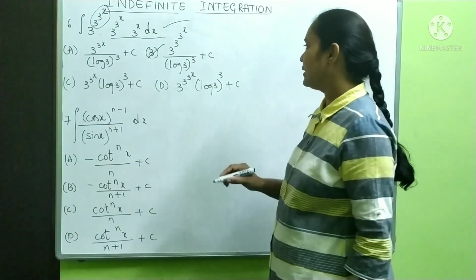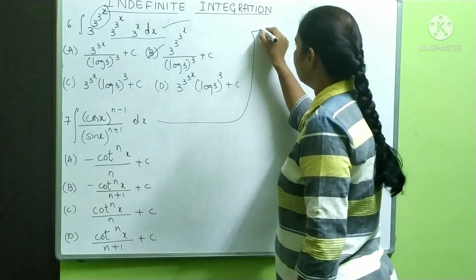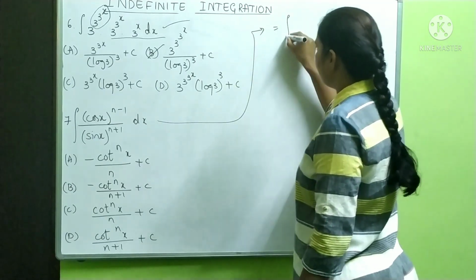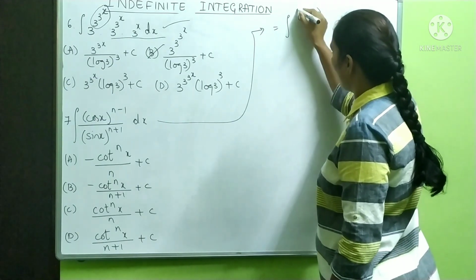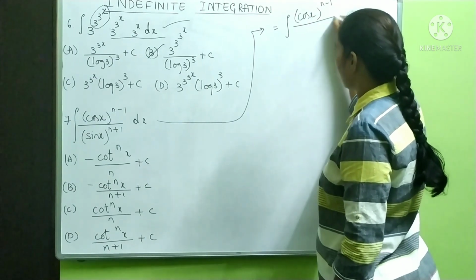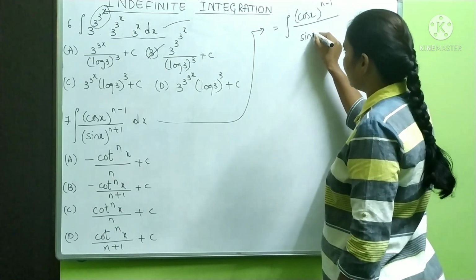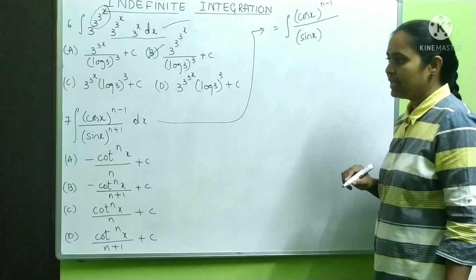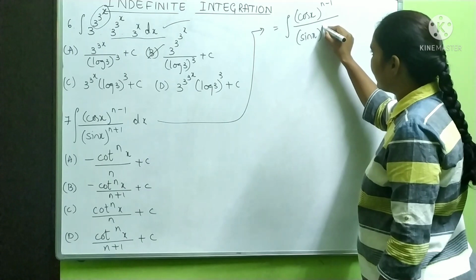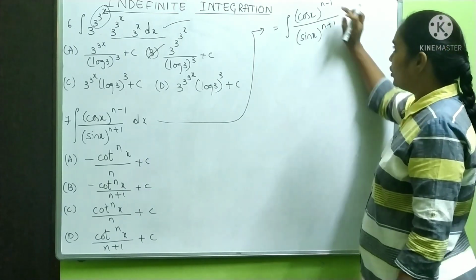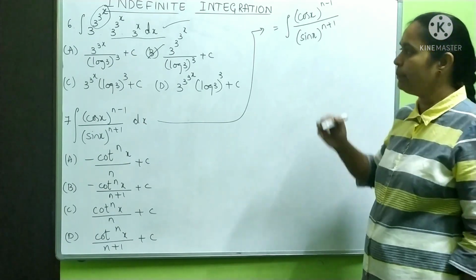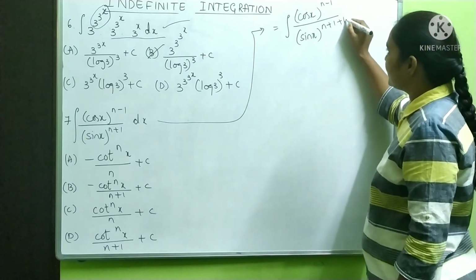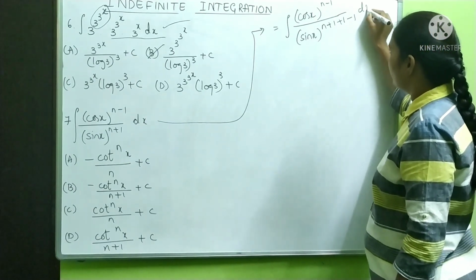Okay, let me start this. I will write like this. It is nothing but integration of, I will write cos x whole to the power n minus 1 by sin x whole to the power, they have given n plus 1, no? They have given n plus 1. To make the powers same, I will do plus 1 minus 1 into dx.